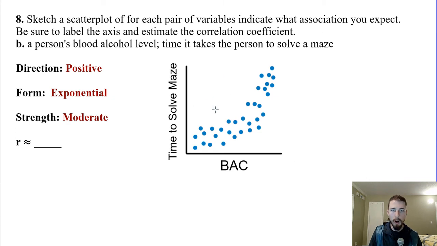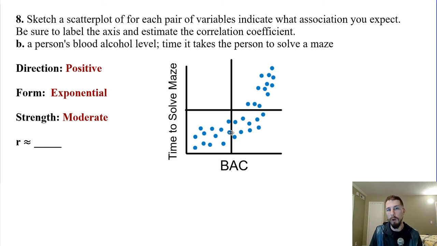Actually, let me pause the video and I'm gonna doctor this image up real quick for you. All right, so what I did here is I graphed out the mean point, so like the average blood alcohol content and the average amount of time it takes to solve a maze. So what you notice here is that if this was linear, it would pass through that mean point, okay? But it's actually not going to pass through the mean point because it's curved, okay? So what's going on here, instead of being entirely positive, where most of the points would be positive products of the z-scores, we're going to have this part here that's going to be negative. And so these negative ones down here are going to counteract some of the positive ones in these two quadrants.